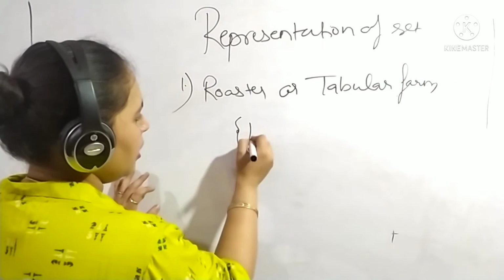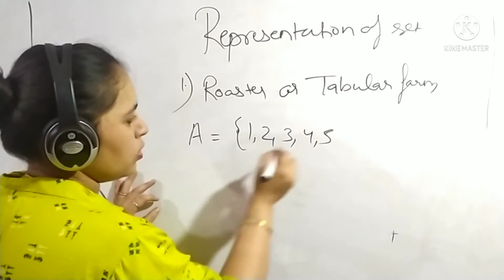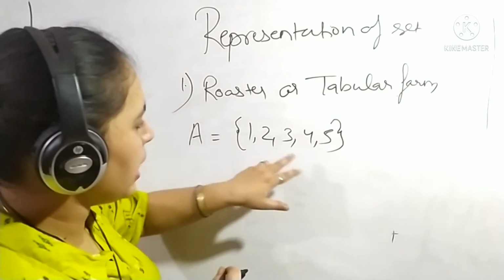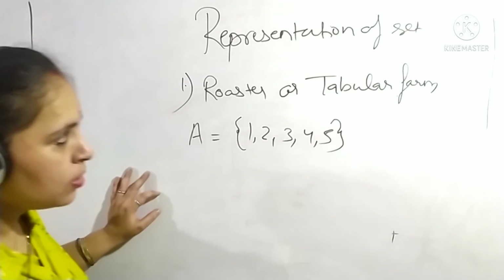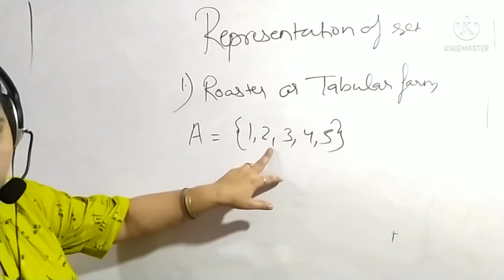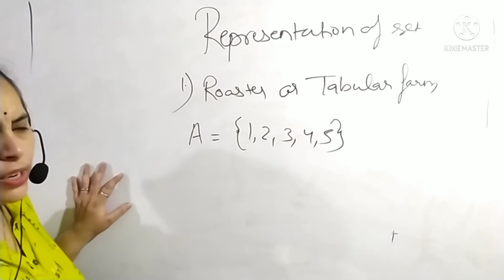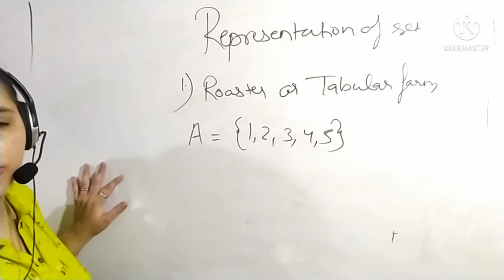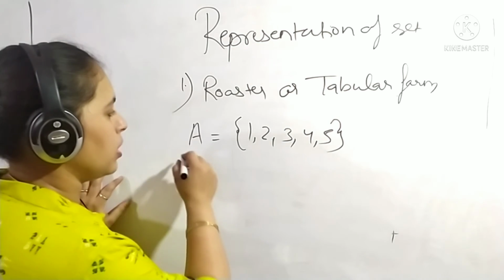Till now we are writing A equal to 1, 2, 3, 4, 5, curly braces and the elements inside it separated by a comma. Okay. So this comma represents and between elements. This is a good way, but just consider a scenario where thousands of elements are present. So we cannot use this way.